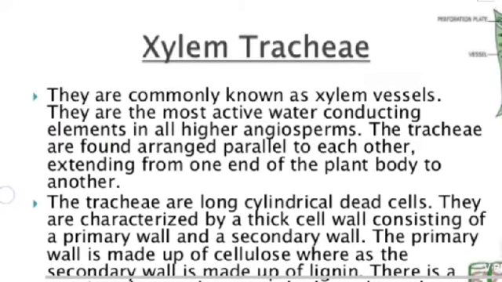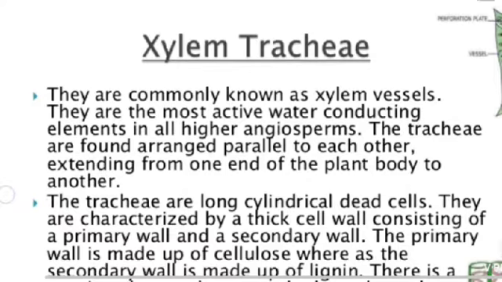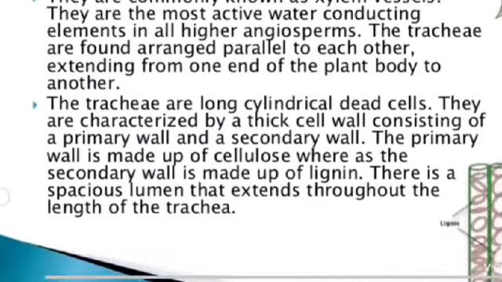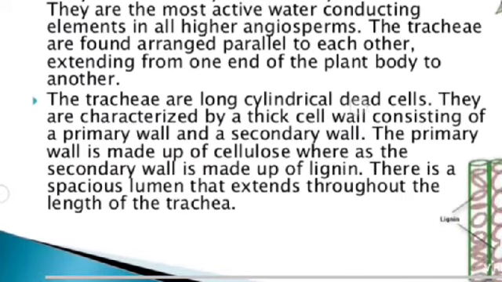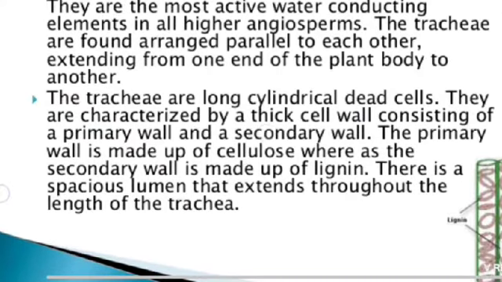In all higher angiosperms, the trachea are found arranged parallel to each other, extending from one end of the plant body to another. The trachea are long cylindrical dead cells. They are characterized by a thick cell wall consisting of a primary wall and a secondary wall.